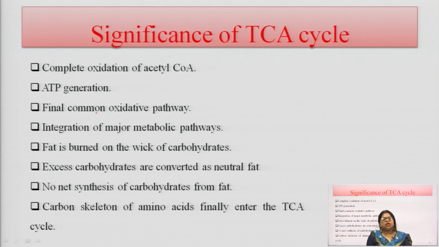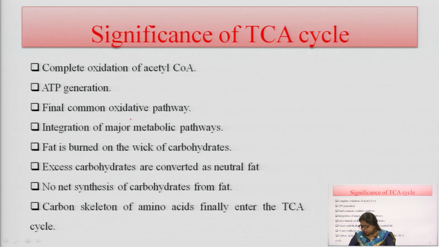So, this is basically the significance of the TCA cycle, and it shows the highest importance in carbohydrate metabolism, because all the final intermediate products synthesized here are of great importance for other metabolic pathways or hormone secretion. These important intermediates are also helpful for the formation of nucleic acids and amino acids.